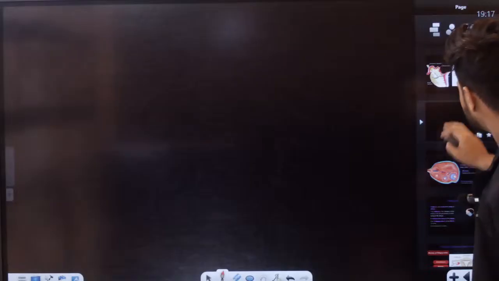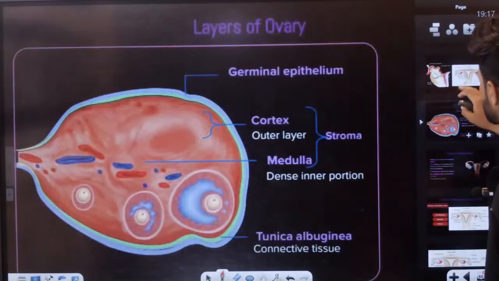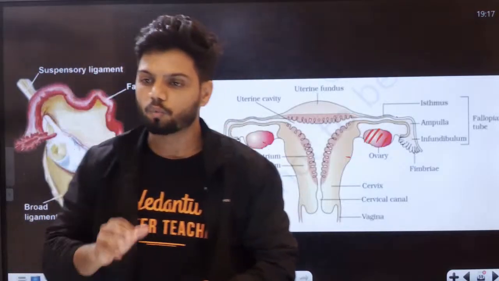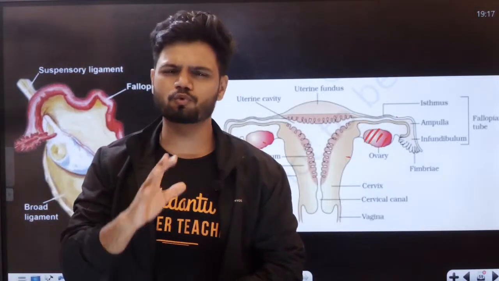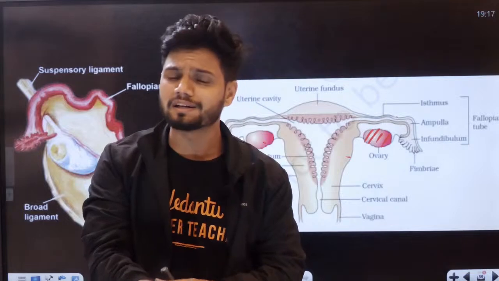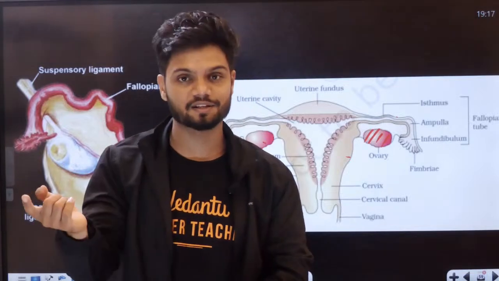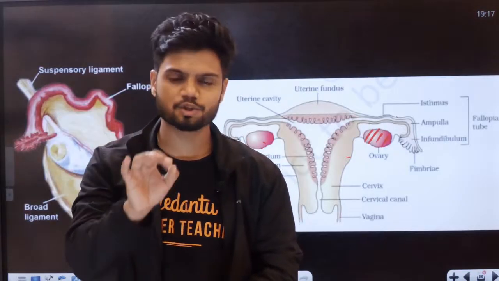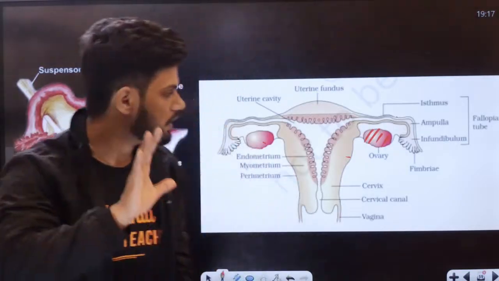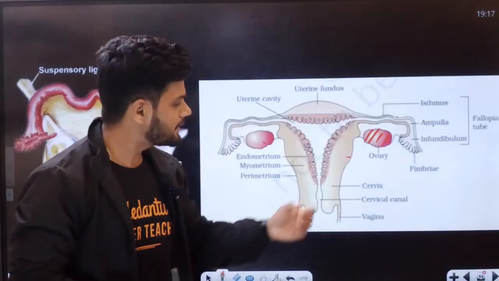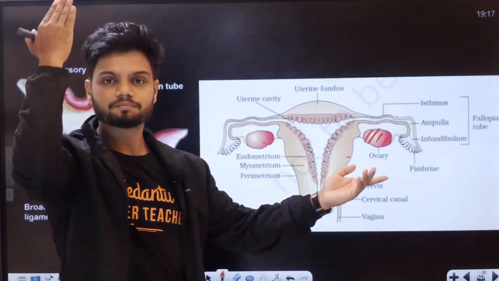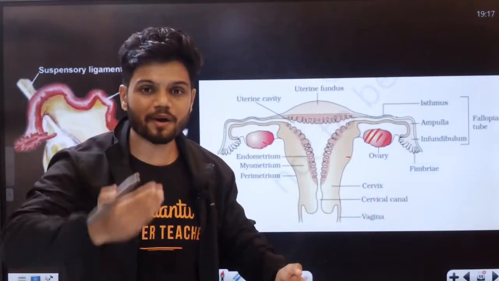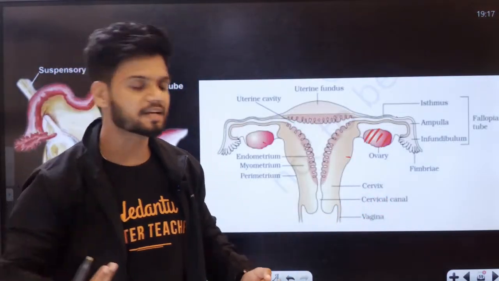Okay. Now, students, let me just show you. If I take an ovary cross section, what is the oocyte? I'll teach you, don't worry. I'll teach you what is an oocyte, what is a follicle, what is a secondary oocyte in the next class. For that, you have to understand spermatogenesis and oogenesis to understand follicle and all. Now, all of you listen to me. If I take an ovary and cut it in half, what do I see from the inside? What do we get on the inside, students?